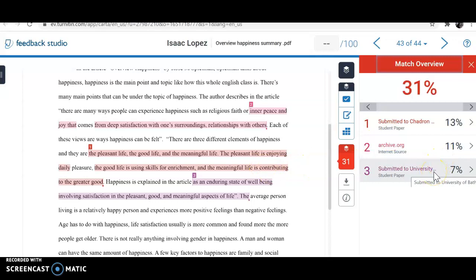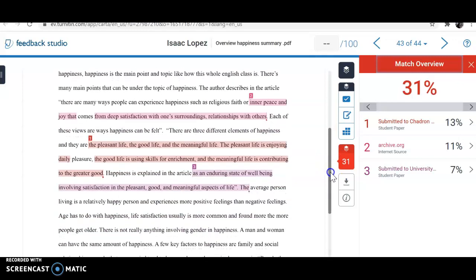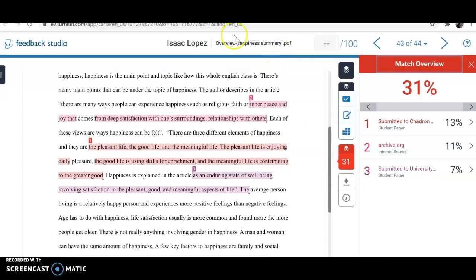And the reason you might wonder, why is it matching my essay to my summary to some student papers in random places? And the answer is that they also used the same source, and so they quoted the same lines, and that's why it does that. It's kind of weird the way it does that.